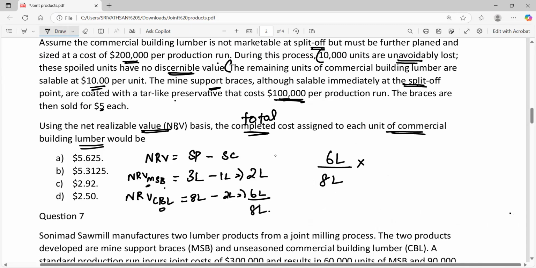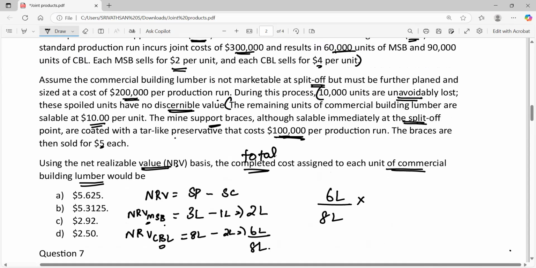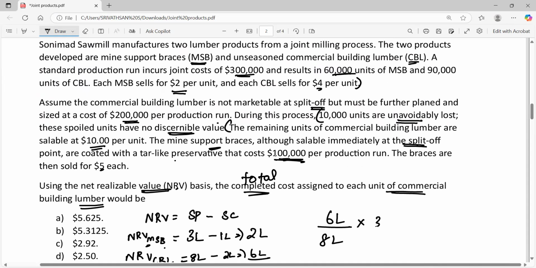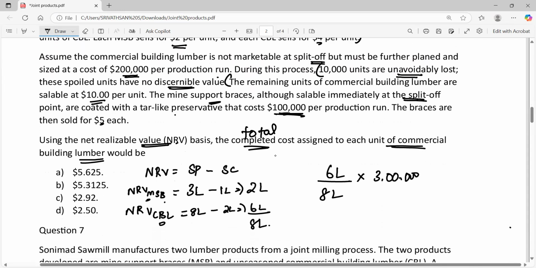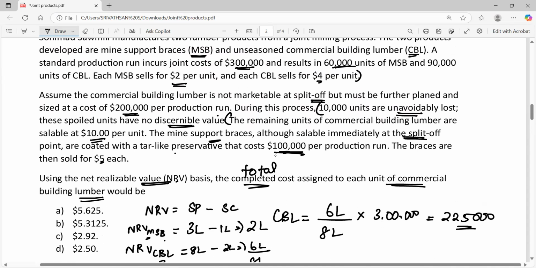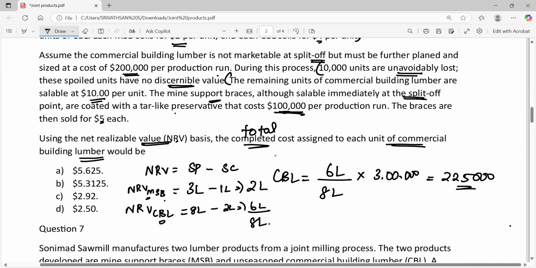And what is the joint cost? Joint cost given in the question is 3 lakh rupees. So 6 lakh by 8 lakh into 3 lakh, we get 2 lakh 25,000. This 2 lakh 25,000 is the total joint cost allocated to the CBL product, which means out of 3 lakh rupees, 2 lakh 25,000 will be allocated to CBL and the remaining 75,000 will be allocated to MSB.